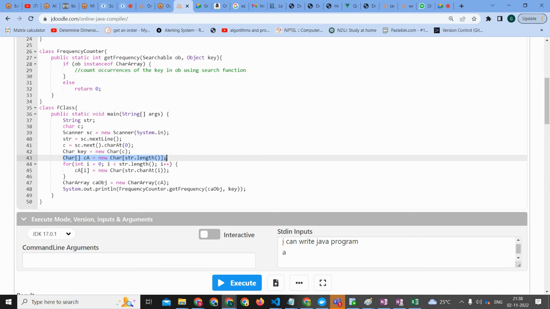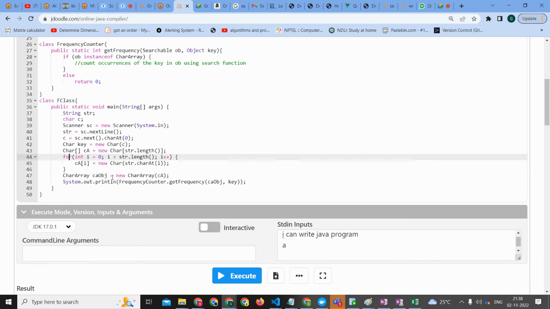This is taking the length of the string. So we are creating another array of the characters, the same ones which we created. We are creating an array CA, which is of Char array type. All the elements inside the array are nothing but Char. Followed this much, Aditya? Good. Ayush and Abrar, are you okay? Great. Next, we are iterating over that string and taking each character into a new array.